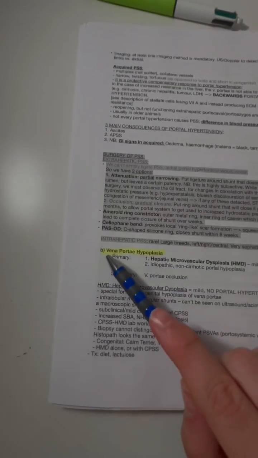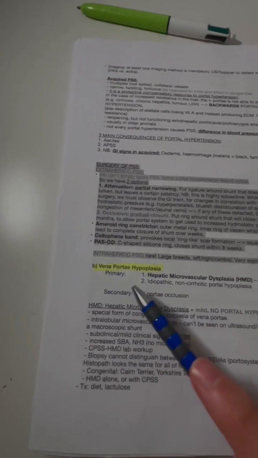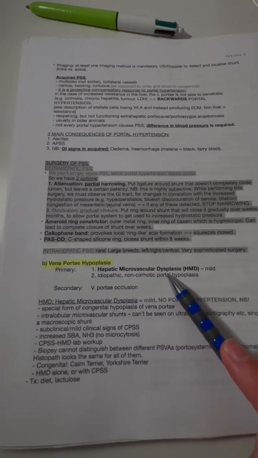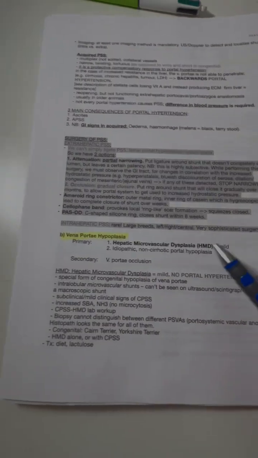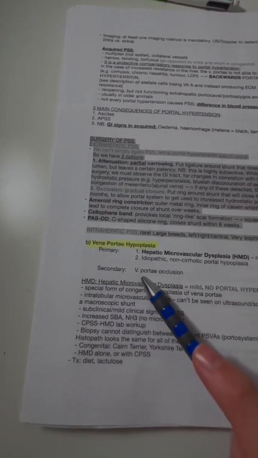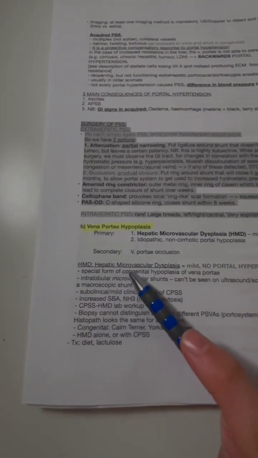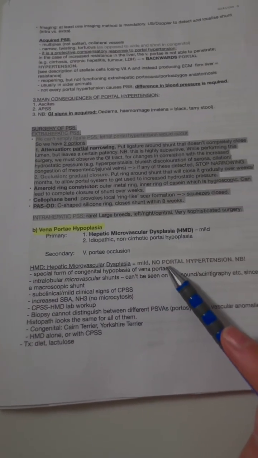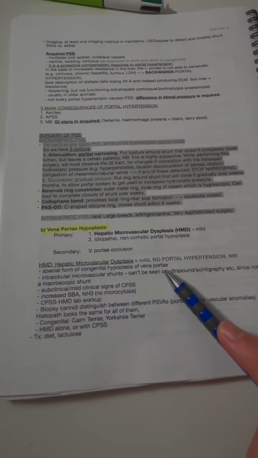The next disease is vena portae hypoplasia. The primary forms are hepatic microvascular dysplasia, also known as HMD, and the secondary forms are vena porta occlusions. So in hepatic microvascular dysplasia, there is no portal hypertension. The disease consists of a congenital hypoplasia of the vena portae.